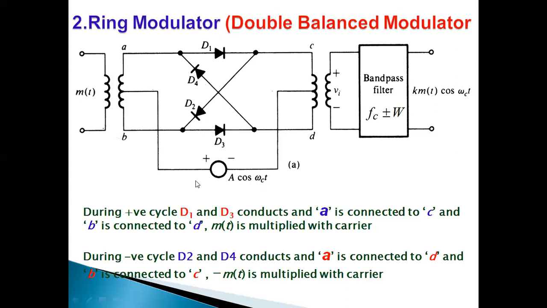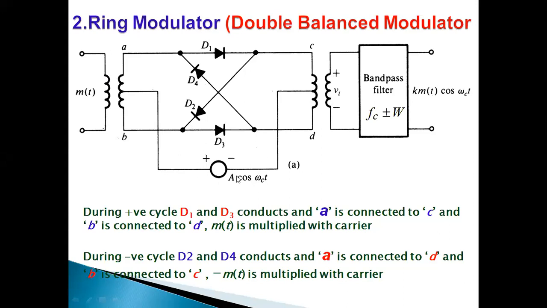The carrier signal is taken by means of two center-tapped transformers. This is one transformer, this is another transformer. All the diodes are controlled by this carrier signal.